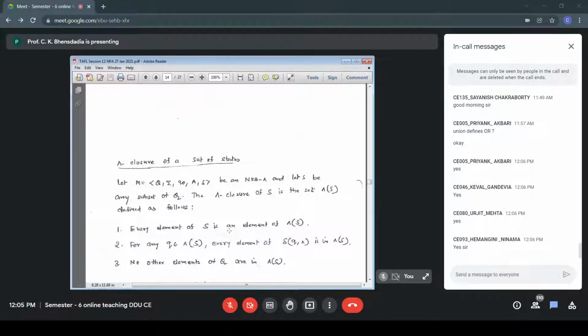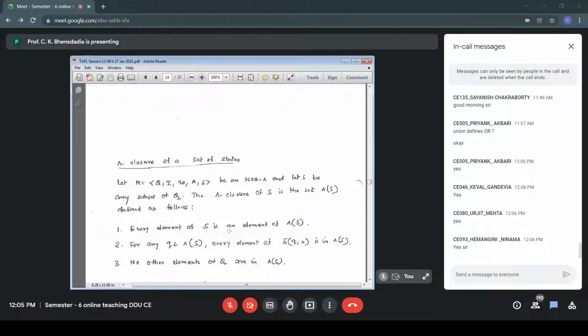So we are finding basically, for a given set of states, which are the other states that can also be visited using null transition. And as per the definition, whichever states are there in S are there in null closure of S. So I'm given a set of states, I am finding null closure of S. So original elements of S are there in the set null closure of S. That is step number 1.